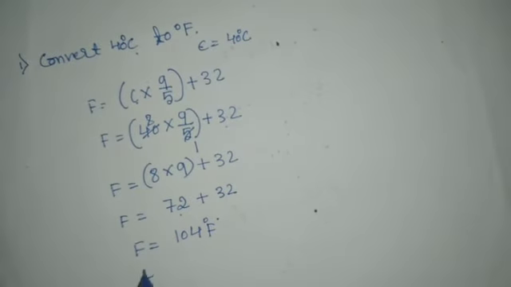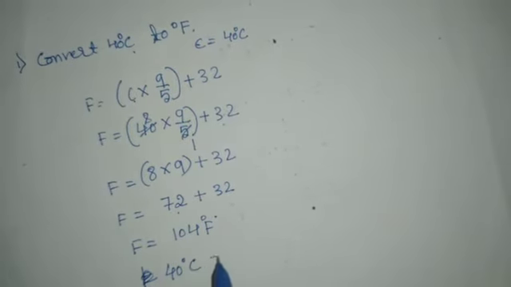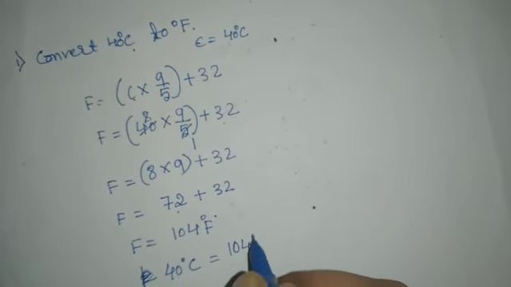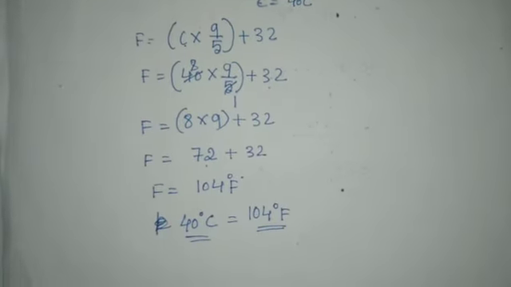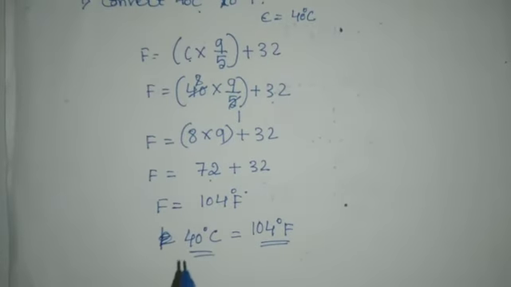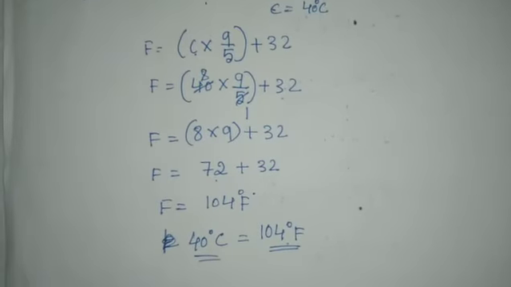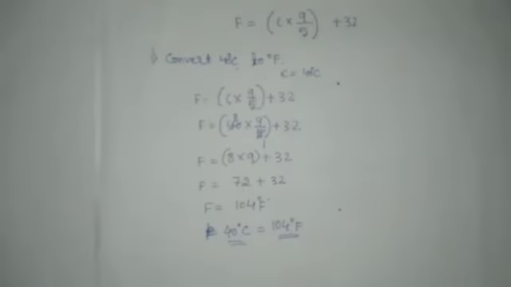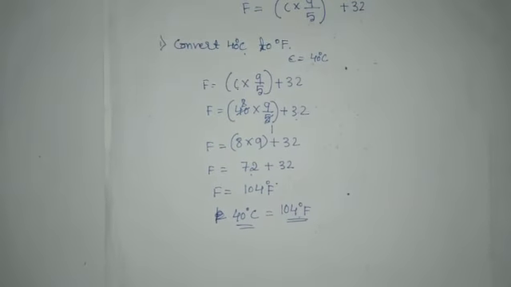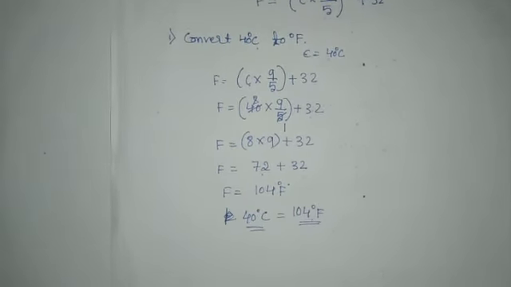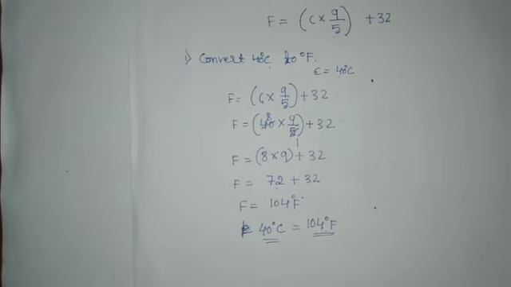Here 40 degree Celsius is equal to 104 degree Fahrenheit. Students, this is how to convert degree Fahrenheit into degree Celsius and degree Celsius into degree Fahrenheit. I hope you have understood.